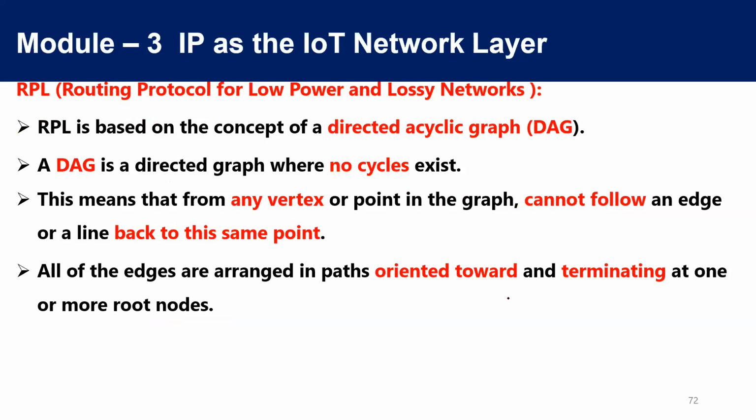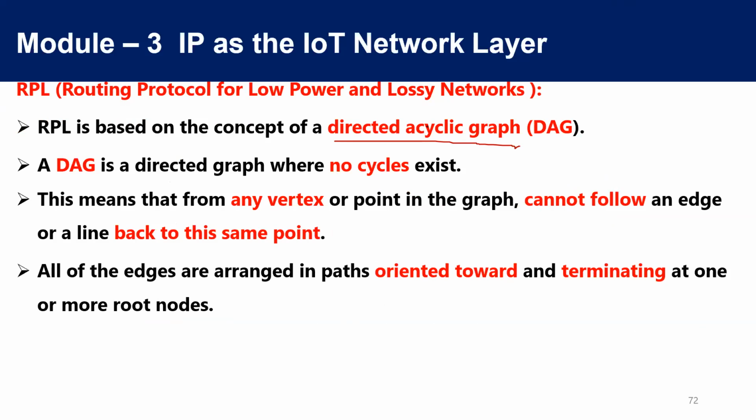RPL is completely based on tree-based routing. It follows something called the tree-based routing technique. Here the tree is a directed acyclic graph. We call this a DAG. What is a directed graph? There will be a direction in the graph and you can transfer the data only in this direction.